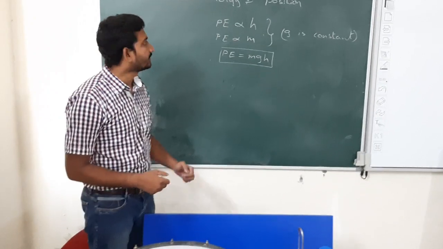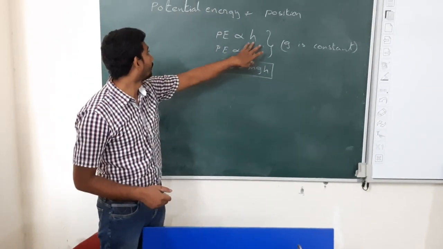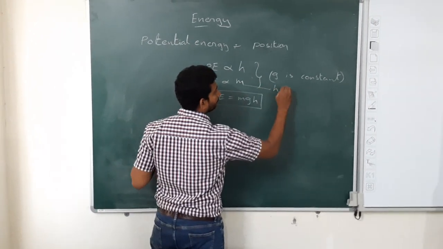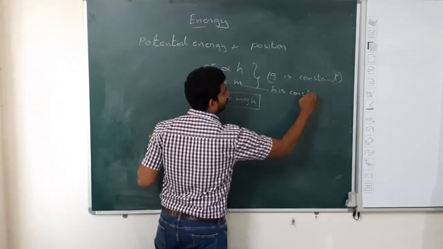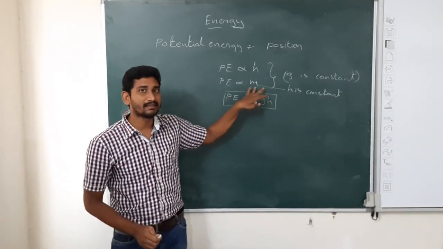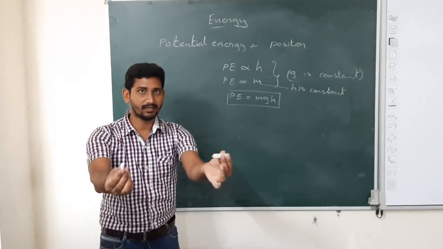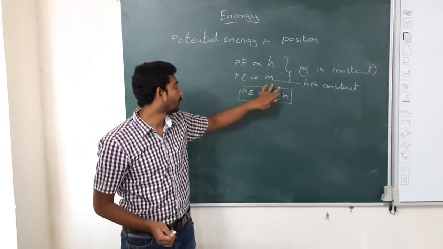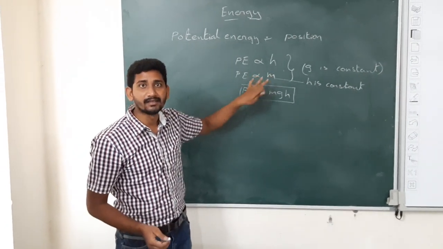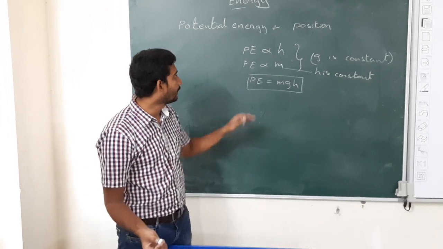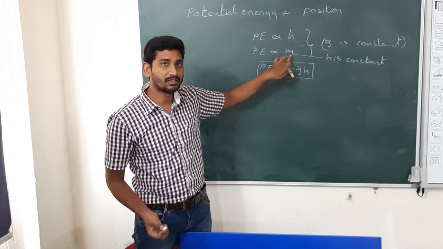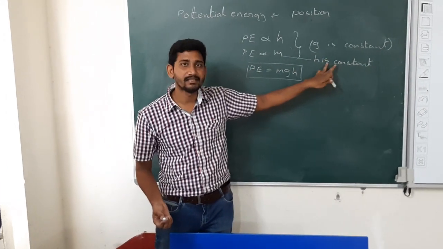In both of these cases, height is constant. So here also h is constant. For different masses, height is constant. Here we got potential energy as mgh. Potential energy is directly proportional to mass. For the lesser mass we got less sound, and for more mass we got more sound. So that's why potential energy is directly proportional to mass, where g is constant and h is also constant.